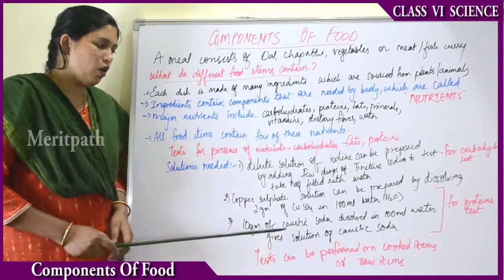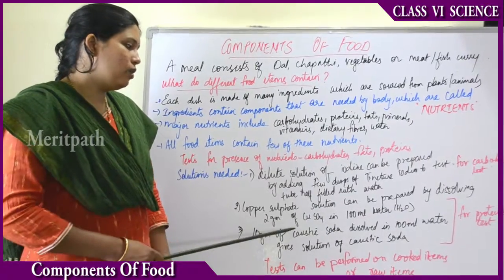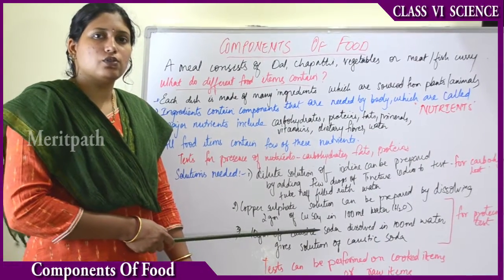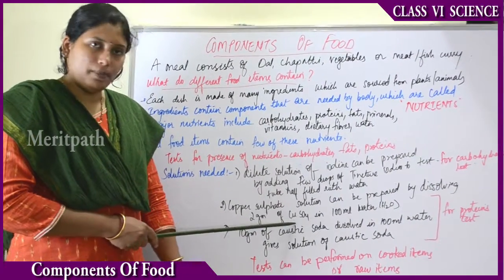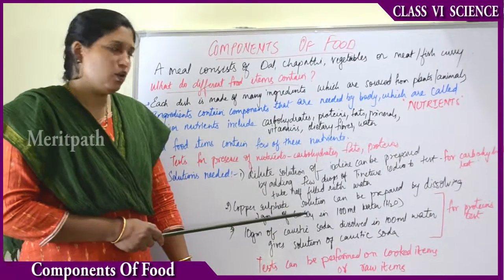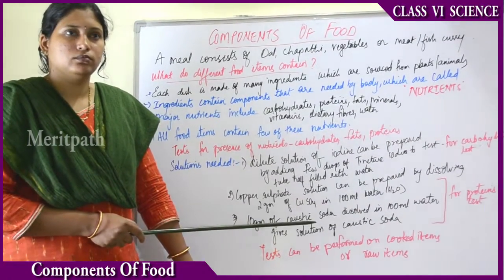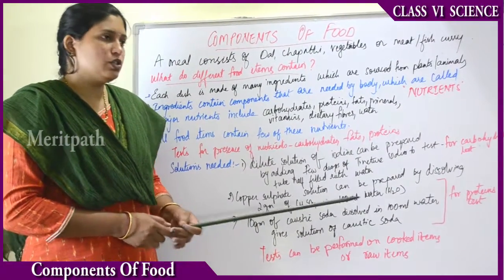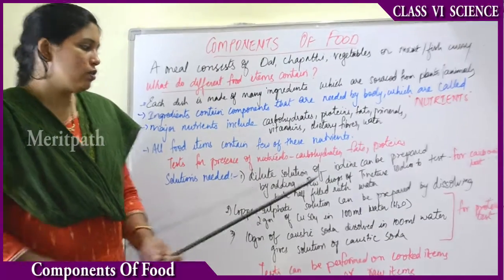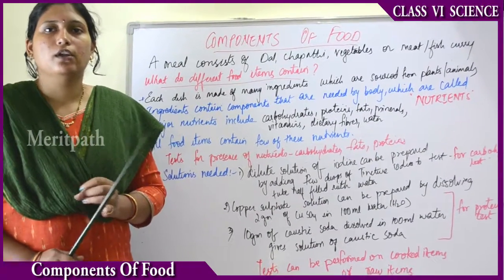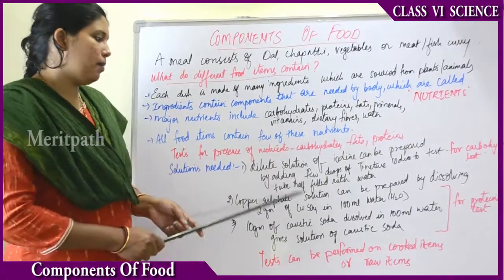Then the second solution, copper sulfate solution. How is copper sulfate solution prepared? By dissolving 2 grams of copper sulfate. CuSO4 is the chemical formula of copper sulfate. Cu indicates copper and SO4 indicates sulfate. So 2 grams of copper sulfate is dissolved in 100 milliliters of water. The chemical formula of water is H2O. So we get the copper sulfate solution by dissolving 2 grams of copper sulfate in 100 ml of water.